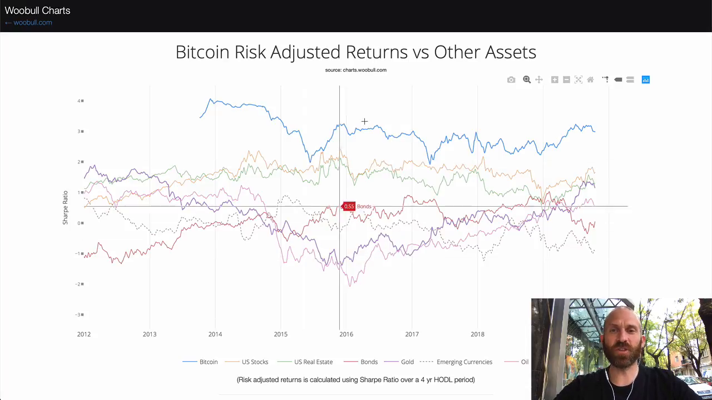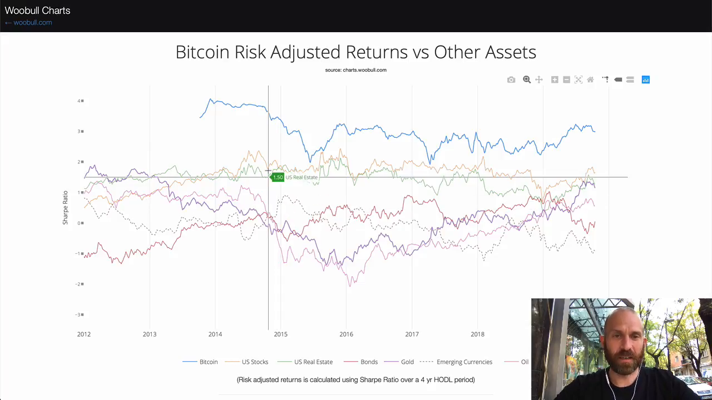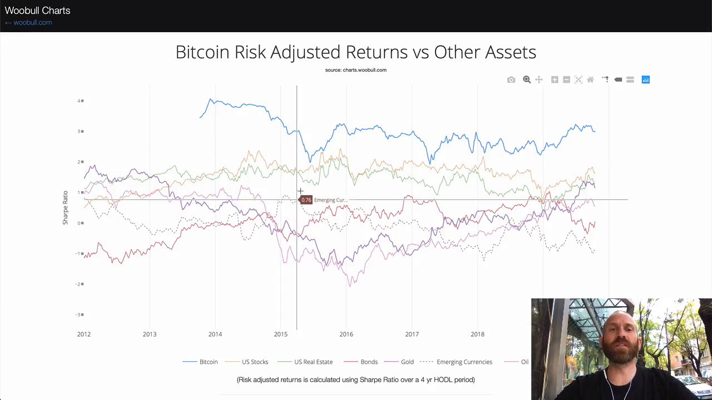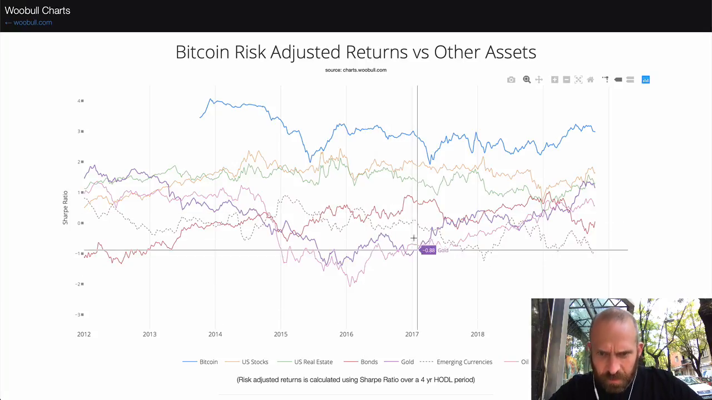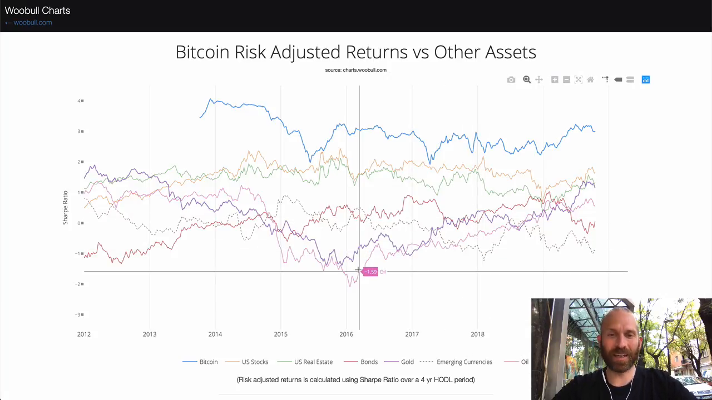Let's take a look. This chart here is so that you can see everything. So we have Bitcoin in blue. We have US stocks in orange. We have US real estate in green. We have bonds in red. We have gold in, I think that's purple. We have emerging currencies as a dotted line. Okay, and then we have oil as a pink line.